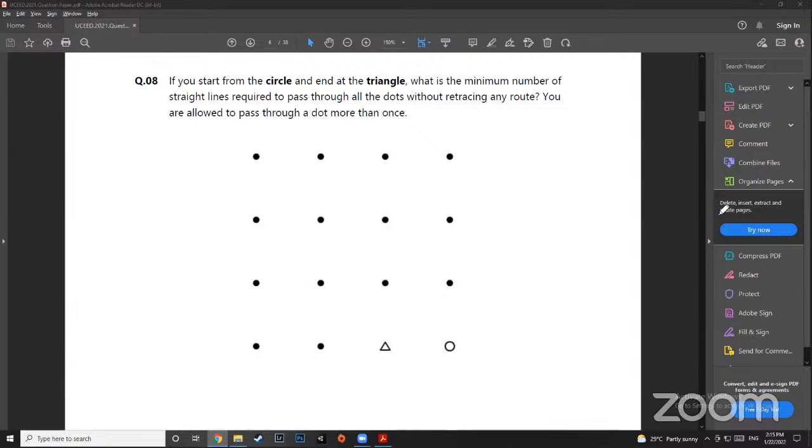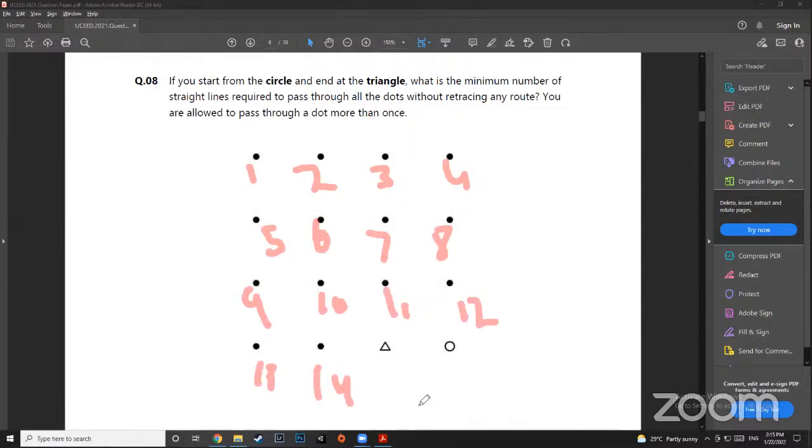Staggered and Aditi, can you help us out? Can you just tell me the direction, like go up, then left, or you tell me like this? Okay. If you number this 1, 2, 3, 4, 5, 6, 7, 8, 9, 10, 11, 12, 13, and 14. So Aditi, I'm talking to you. Can you tell me where to go from the circle? You can just tell me the numbers, like go to 4, then go to 1, then go away from 1, then come back to 5, and like that you can say. So can you tell me the route that we can take?